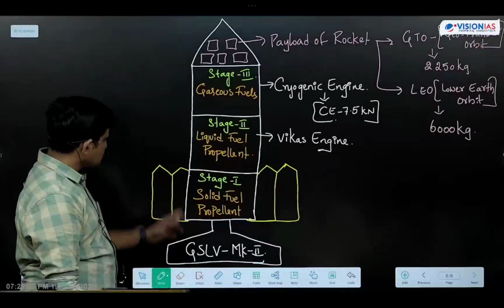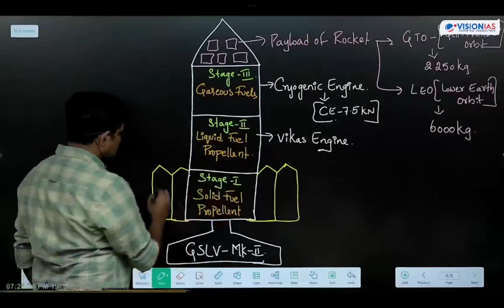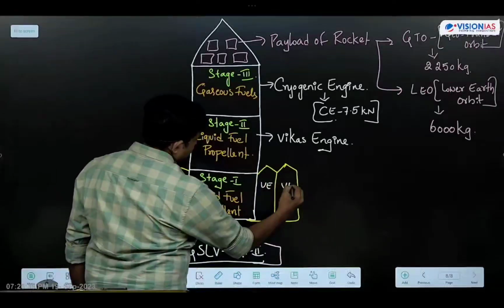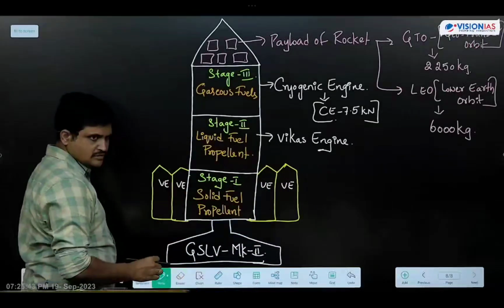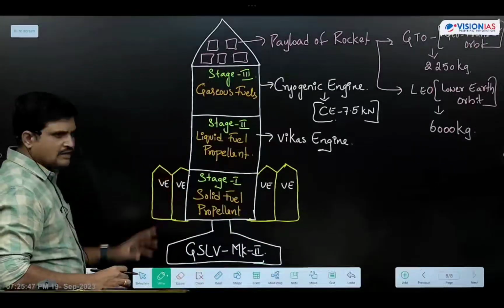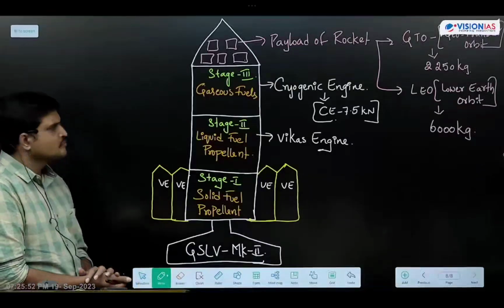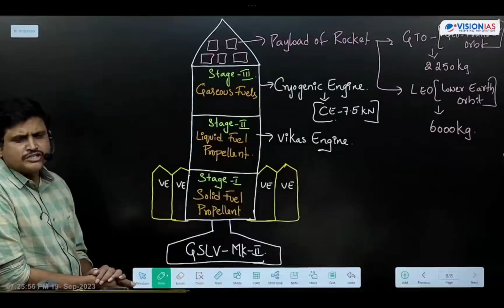How many strap-on motors in total? 4 strap-on motors. In each and every strap-on motor, one Vikas engine is used. So the Vikas engine is used in the second stage as well as in the strap-on motors. GTO and LEO are the orbits. GTO means geo transfer orbit.